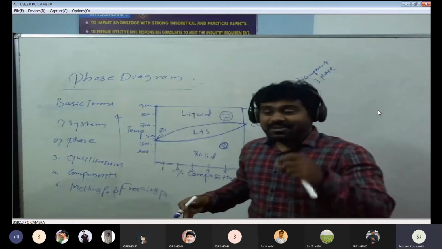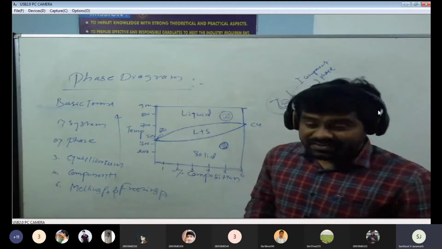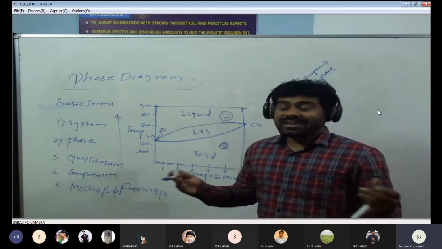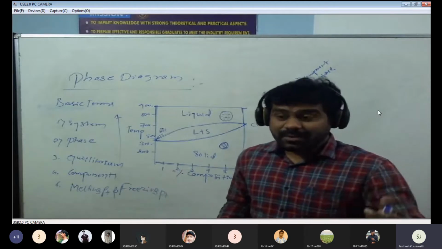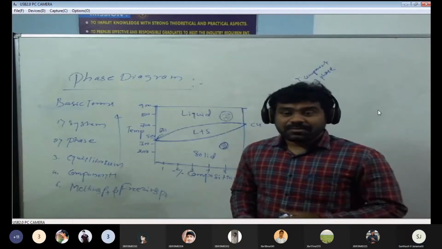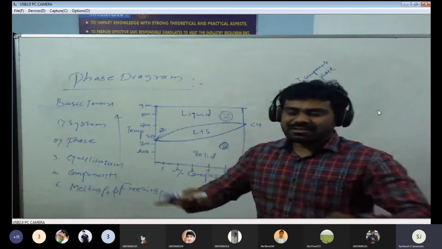Now we think we are taking only one component, but unfortunately when looking into the phases, we get two phases. Suddenly we are shocked. Why? Because I took only one component in the system, but when looking into the phases, we got two phases.